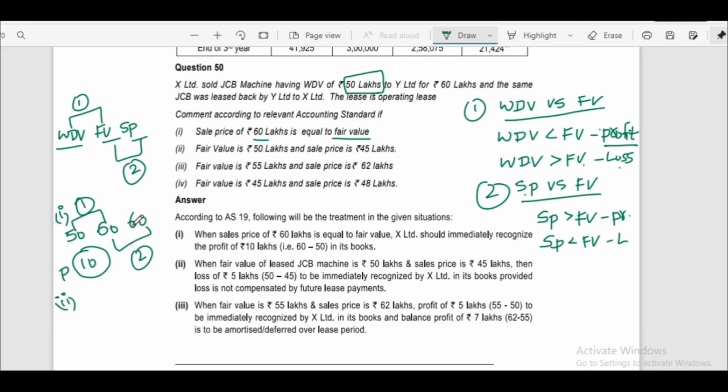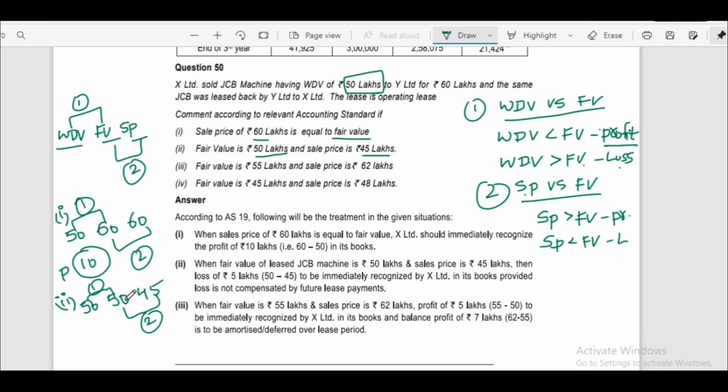Now we'll see the second case. Fair value is 50 lakhs, selling price is 45 lakhs. WDV is already given as 50 lakhs. Now WDV is 50 lakhs, fair value is 50 lakhs, selling price is 45 lakhs. This is the first comparison. Here there is no difference, so no need to recognize anything. No profit, no loss.